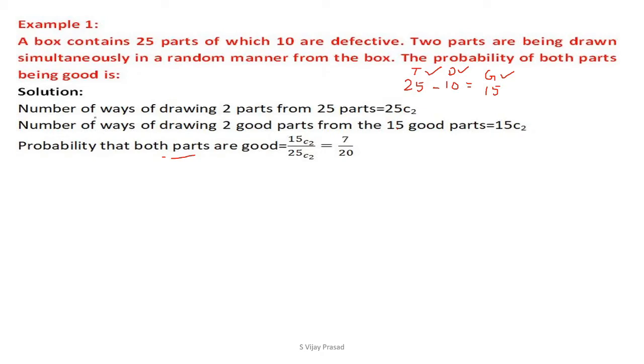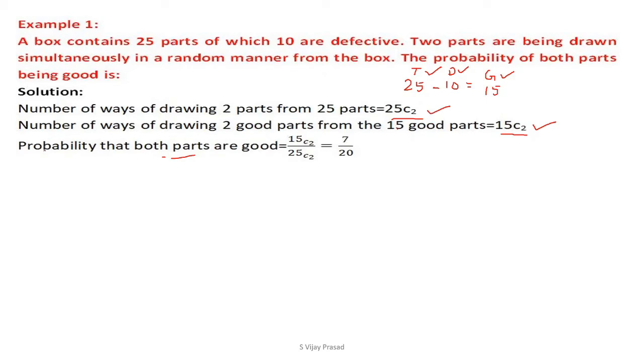So listen, how many parts are we drawing simultaneously? Now the number of ways of drawing 2 parts, this is the exhaustive event, from 25 parts is 25C2. The number of ways of drawing 2 good parts from 15 good parts is 15C2, which is the favorable event.